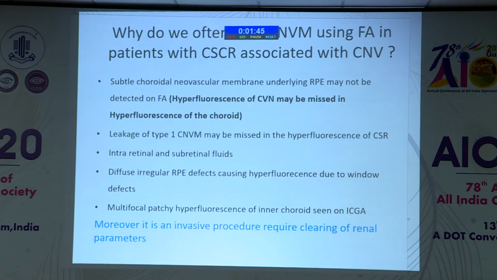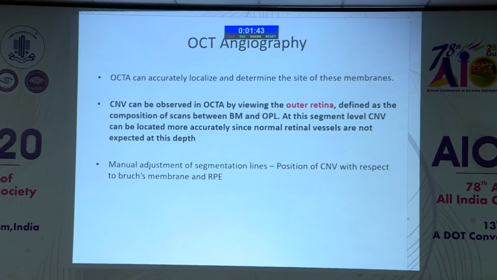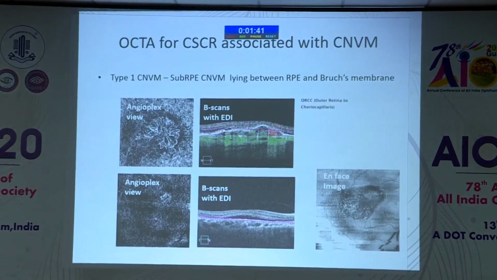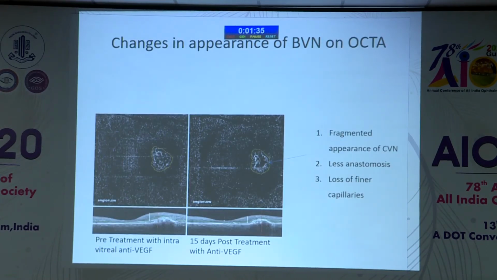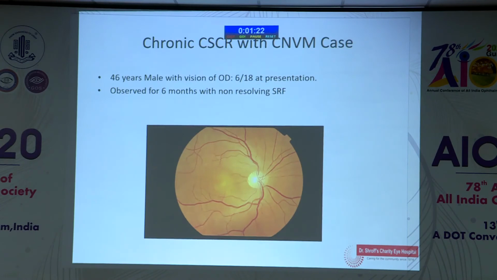FA is not the mode of diagnosis for these CNVMs in these patients. So the OCTA shows these kinds of pictures. You see typical BVNs, branching vascular networks, and there are different types of BVNs you can distinguish nowadays on OCTA. One of the talks earlier today covered whether you have regressing or active CNVMs.